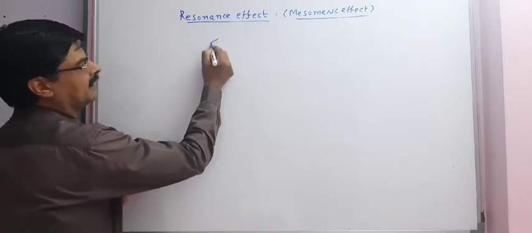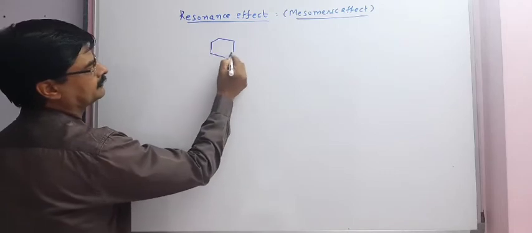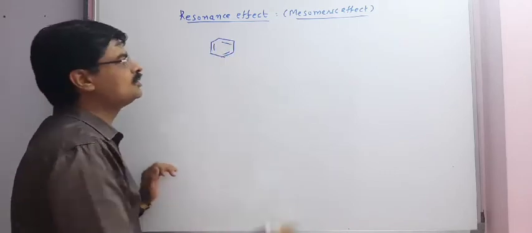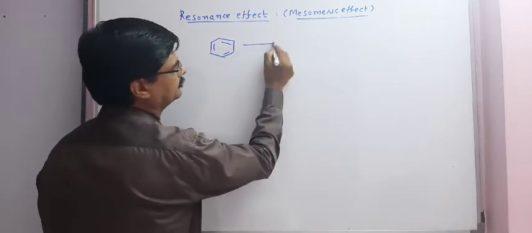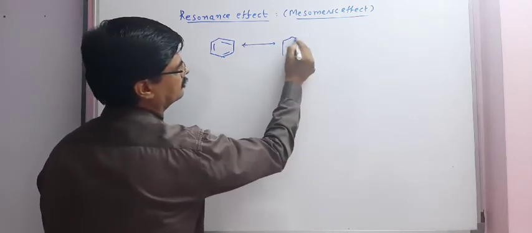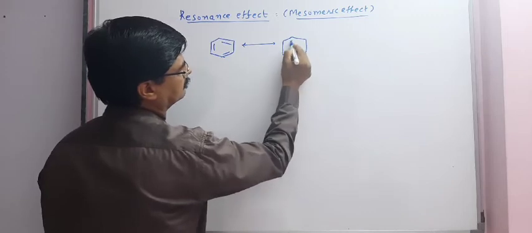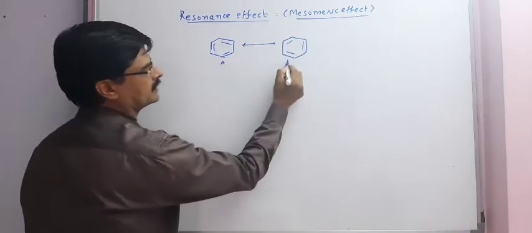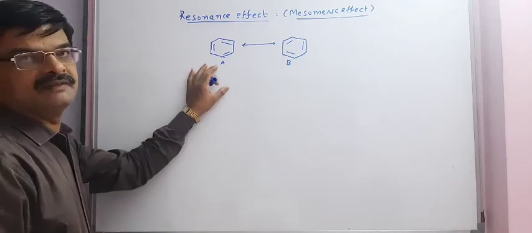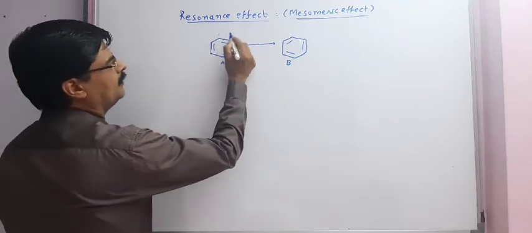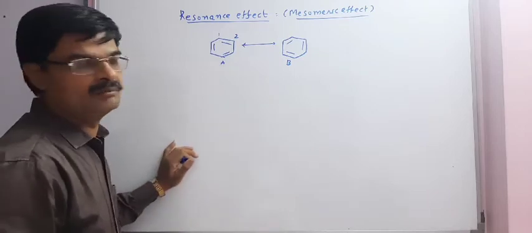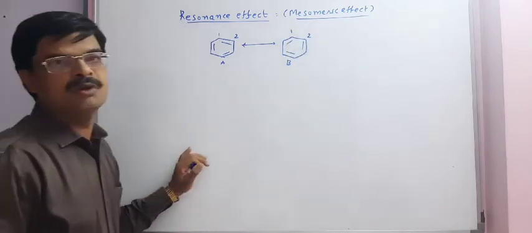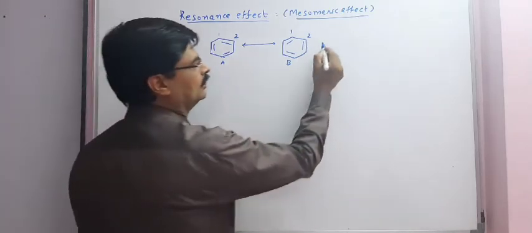For that we can take the example of benzene. Kekule gave two structures for benzene, structure A and structure B. In structure A we can see there is a double bond present between carbon 1 and carbon 2, but in structure B there is a single bond between carbon 1 and carbon 2.